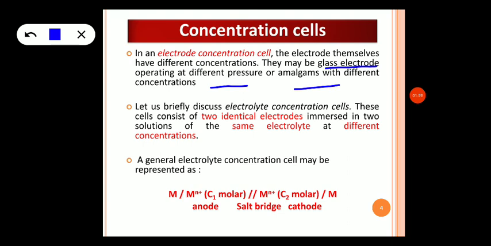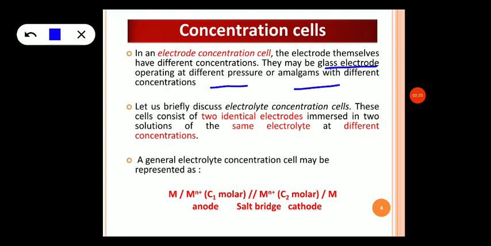These two are the examples for electrode concentration cells. We have learnt about the glass electrode in the previous videos. Inside the glass electrode we have exactly 1 molar H plus concentration. If you change the concentration of the solution inside the glass electrode, then it can be an electrode concentration cell.